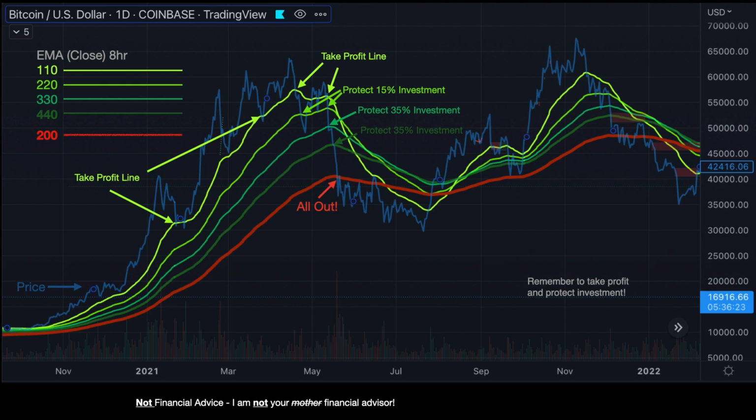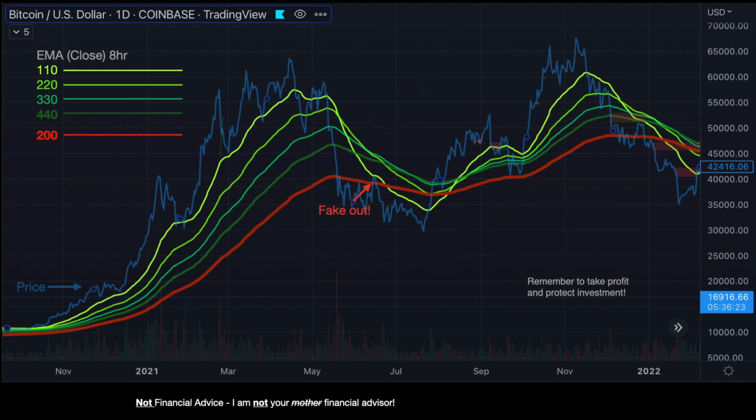It goes below the 220, we took 15% out. The 330, the 440, we took an additional 35% out each time, and we had about 15% left of our original investment that we took all out when we fell below the 200-day EMA. Now we stay out of the market. We don't get faked out like a lot of people got faked out.